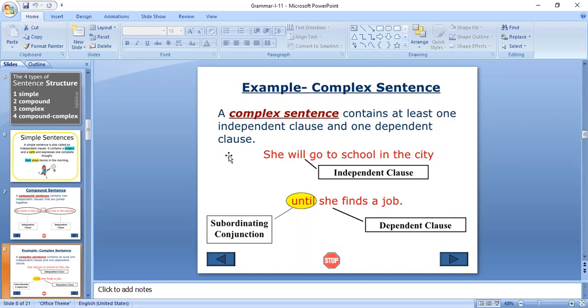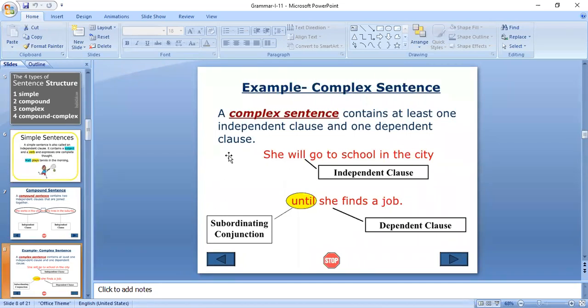Here one dependent clause and one independent clause are combined with a subordinating conjunction. She will go to school in the city until she finds a job. It means one action goes on for a particular period before another action takes place. One action is already in process. How long? At the particular period, until.